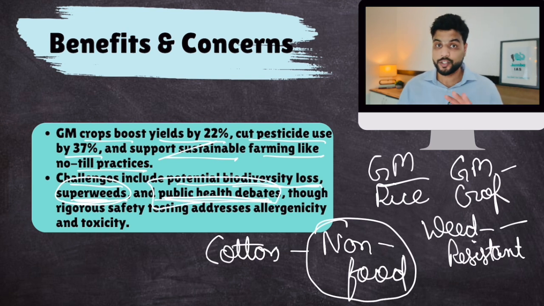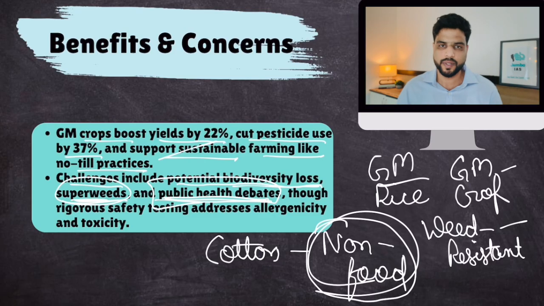Though there is no evidence, you never know what will happen in future or what is happening inside your body. We still only know 50% of our body. Scientists don't know the delicate mechanisms happening in our body, so we don't know. Because we are skeptical in that regard, and many health activists and environmental activists are against it, India has only permitted BT cotton and no food crop has been permitted.